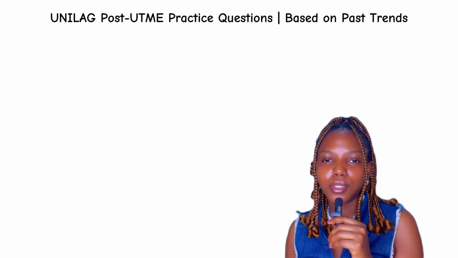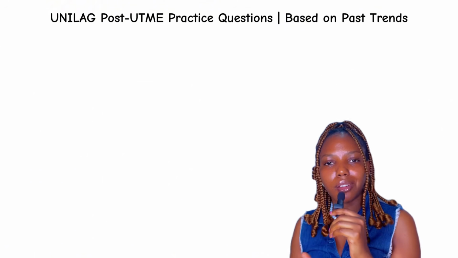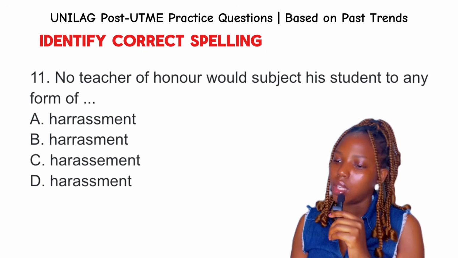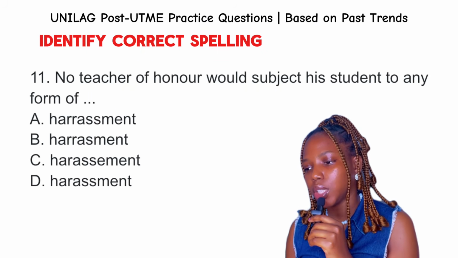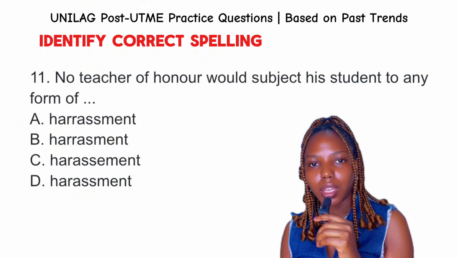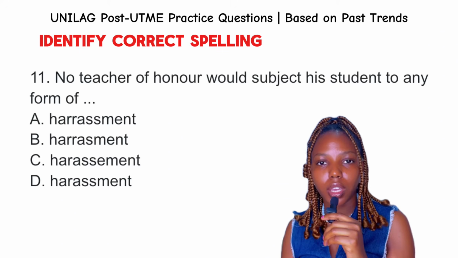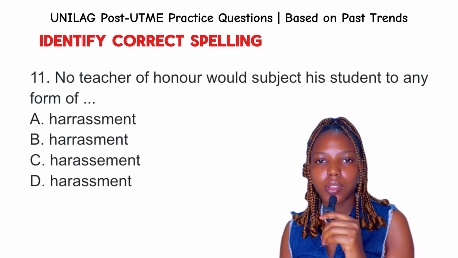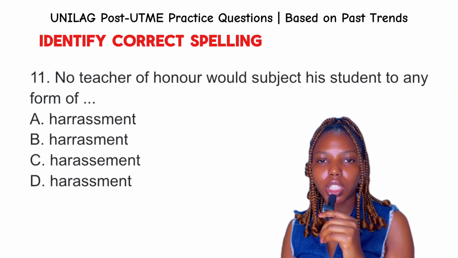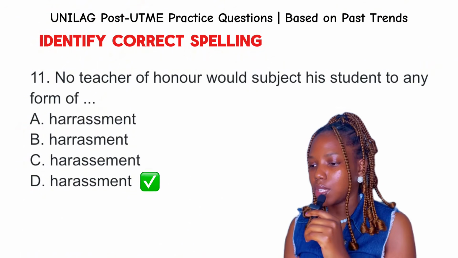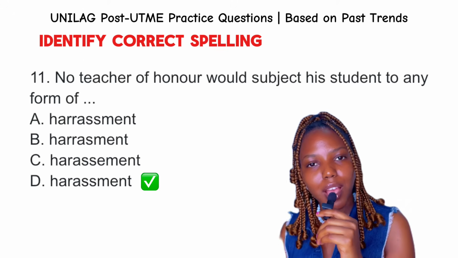Now, questions 11 to 15 are questions on commonly misspelled words. Okay, so let's proceed with question 11. No teacher of honor would subject a student to any form of dash. Now, the word is harassment. Okay, and harassment is spelled HARASSMENT. Okay, so we have single R, double S. Okay, so other options are misspellings. Okay, so the best answer to this question is definitely option D, harassment.